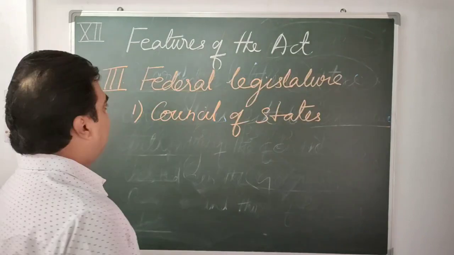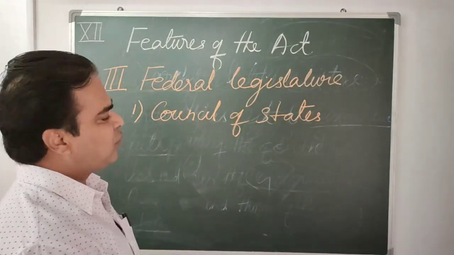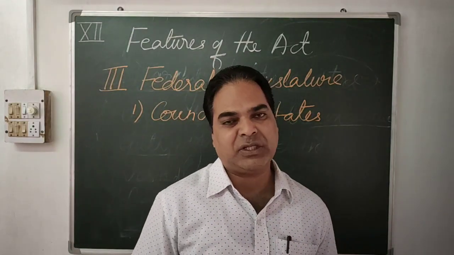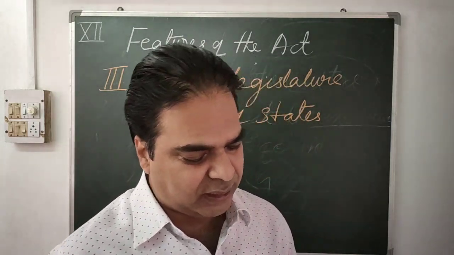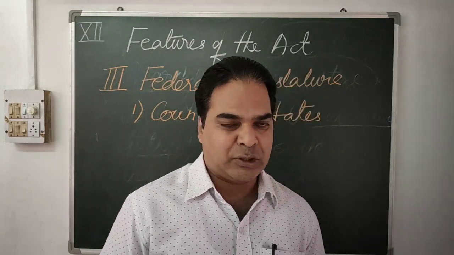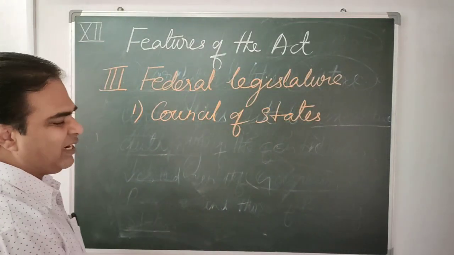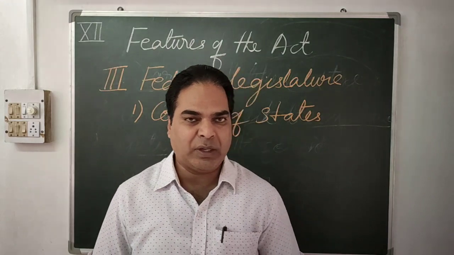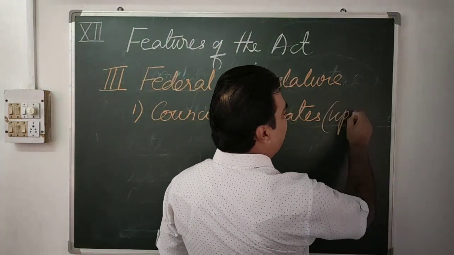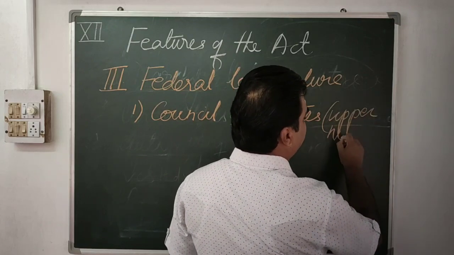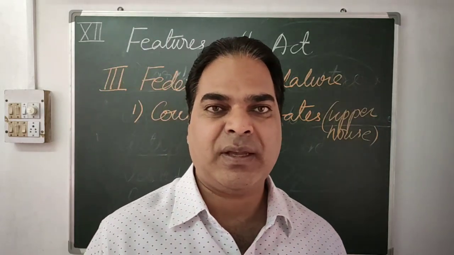Okay, next one. The third one, the federal legislature. The Government of India Act 1935 introduced federation, and accordingly a federal legislature was also introduced. The first body we have is the Council of States, which was the upper house. Like at present we have Rajya Sabha, the upper house.